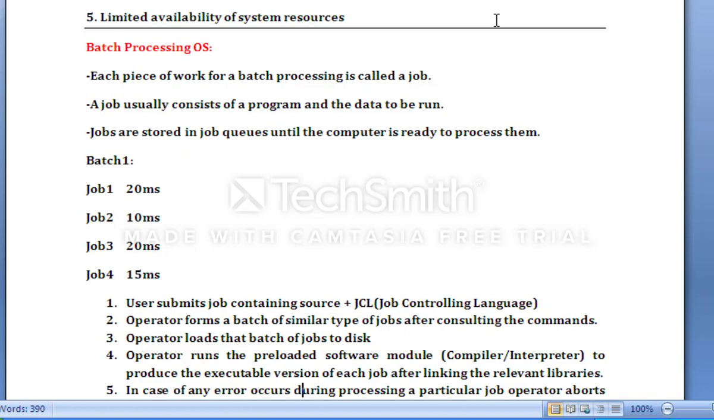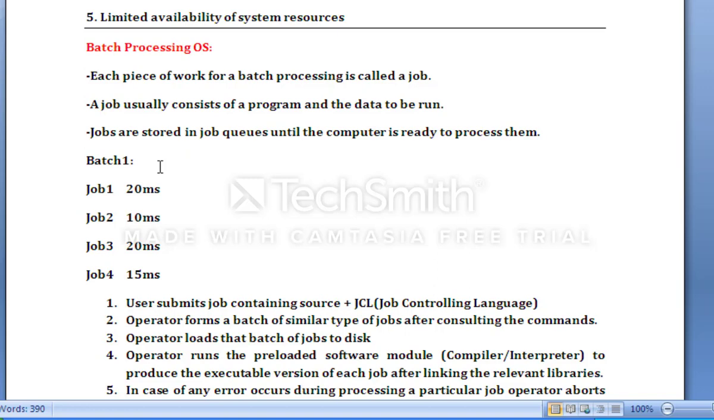In order to achieve batch processing, we need 2 kinds of software programs which are very essential, and they should reside in the primary memory. The first is JCL, job control language, and the second is the monitor.